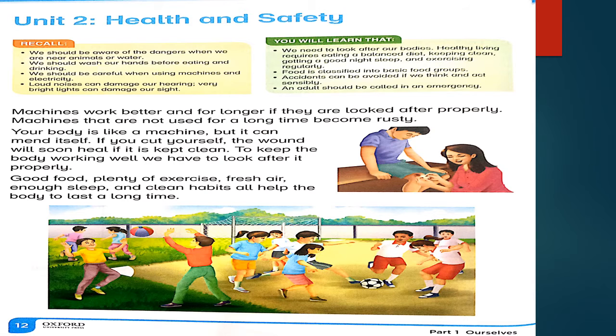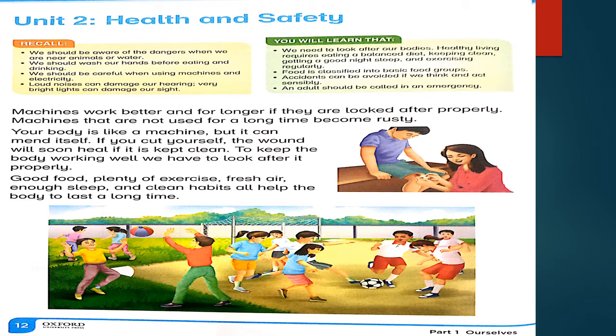Okay, dear students, in this chapter we will learn that we need to look after our bodies. Healthy living requires eating a balanced diet, keeping clean, getting a good night's sleep, and exercising regularly. These things are necessary for a good health. Food is classified into basic food groups.